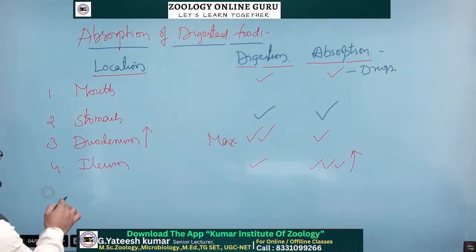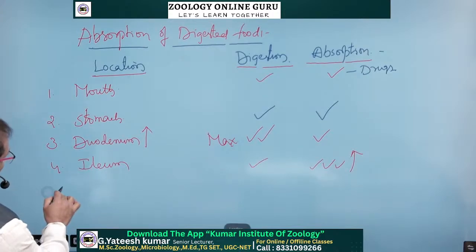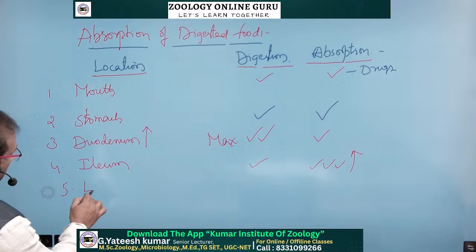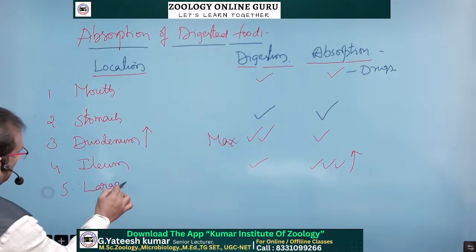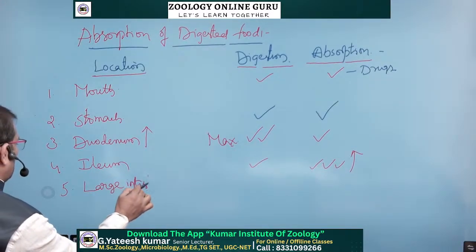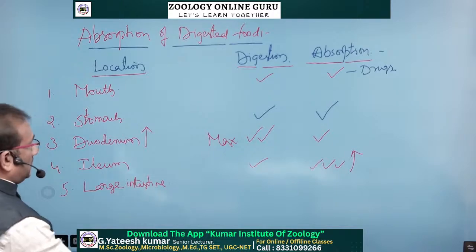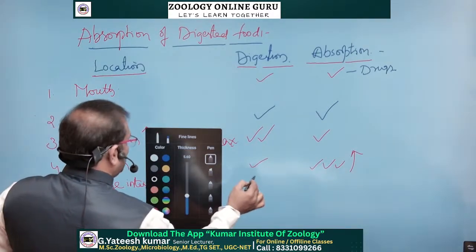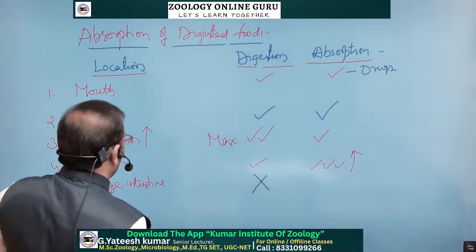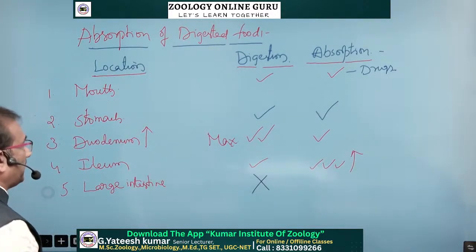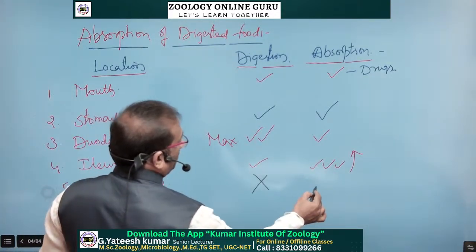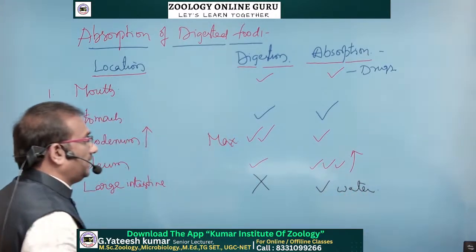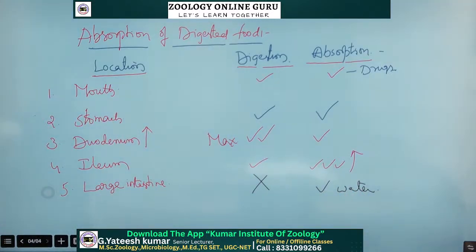After the ileum, the fifth one is the large intestine. Here digestion does not take place. Digestion is absent, but absorption of water takes place.